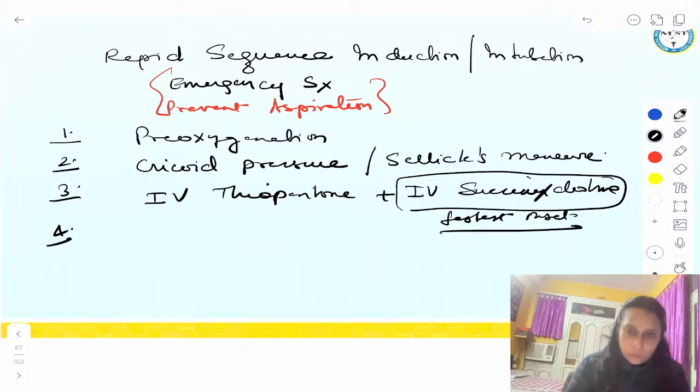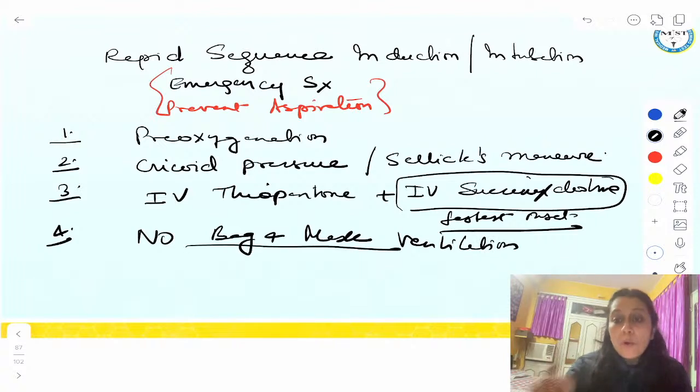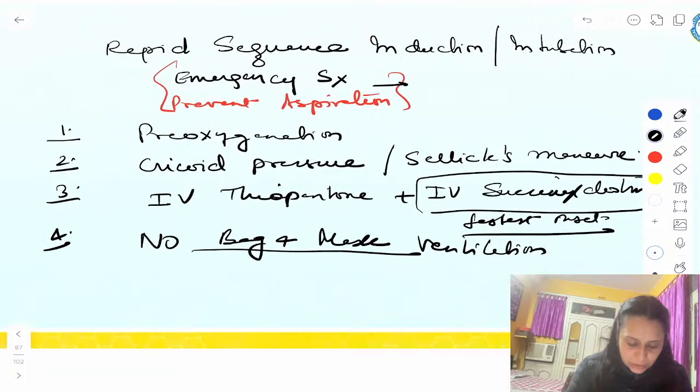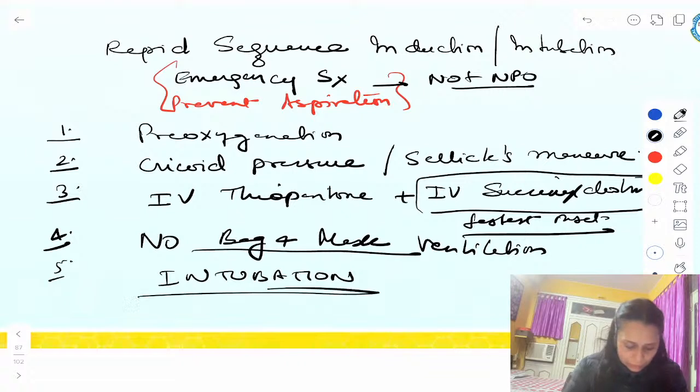And then we do not do bag and mask ventilation, because bag and mask ventilation will promote aspiration. And in emergency surgery, the patient is not NPO, so the patient can aspirate. So we don't do bag and mask ventilation. And after 30-40 seconds, when the effect of succinylcholine comes, we intubate the patient. So these are the steps of RSI.